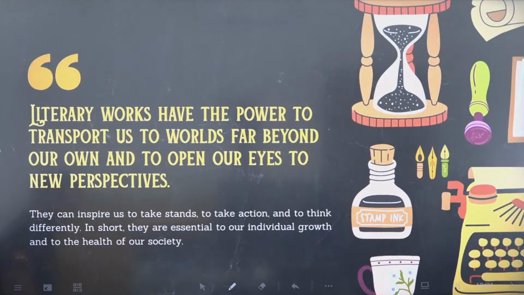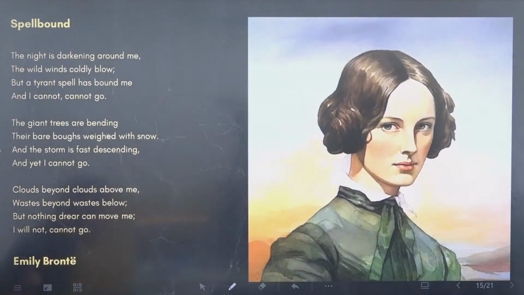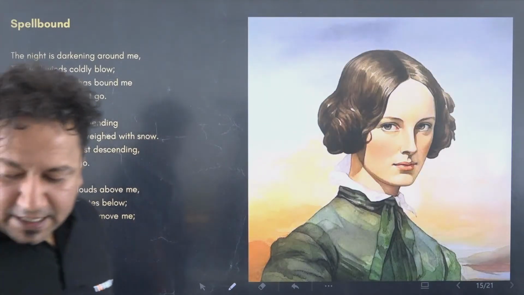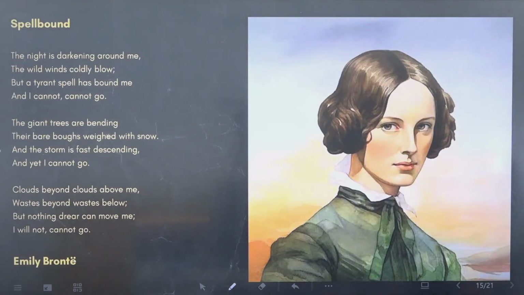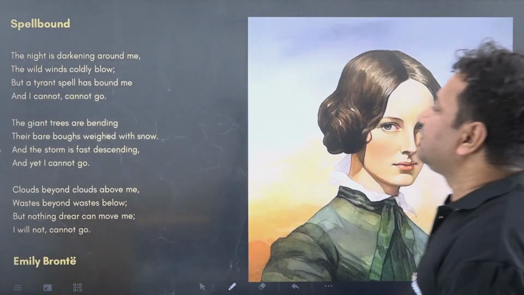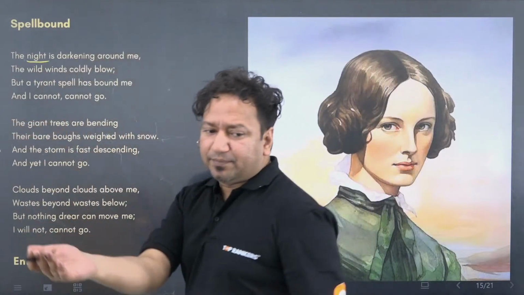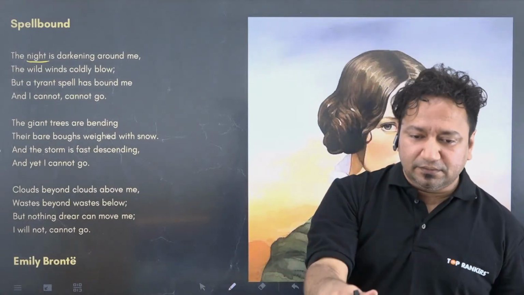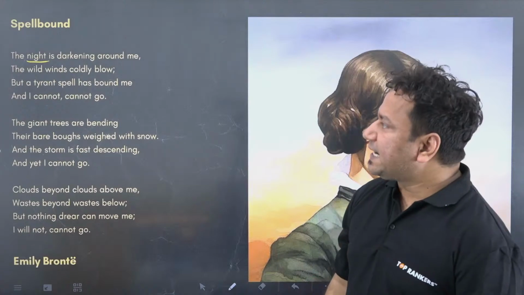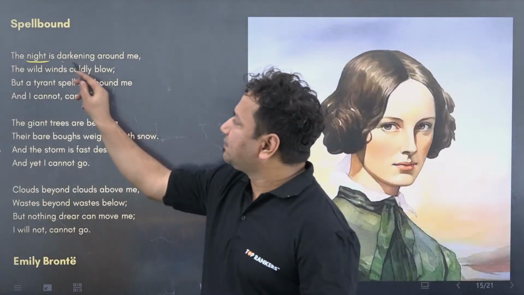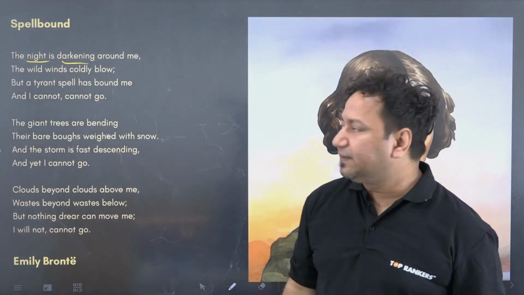All right. So the three questions for this, let me explain the poem to you first, and let's see how many of you change the answers. The night is darkening around me. The night can be the bad mood. The night can be literal night. It has really become night. The night can be depression. The night can be anxiety, whatever. Darkening around me. So basically, the night is conjuring all the senses of the poet.